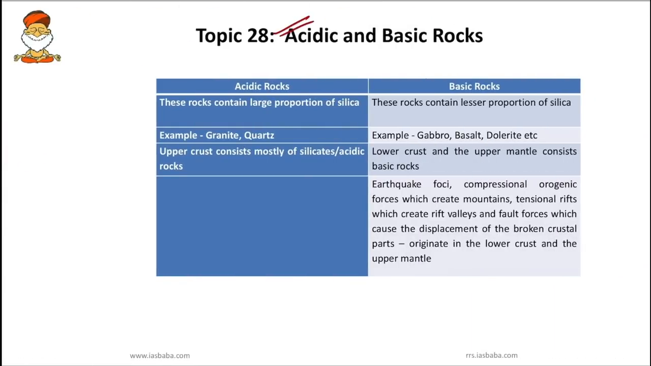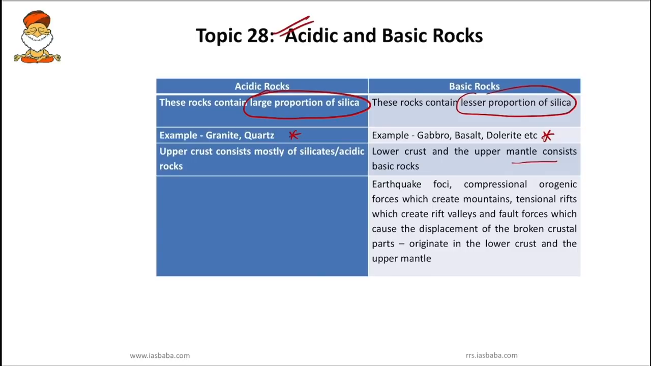So next important topic is acidic and basic rocks. These are very simple. Whenever rocks contain a large proportion of silica, they are called acidic rocks. Whenever the rocks contain a lesser proportion of silica, they are called basic rocks. You should remember some important examples: the upper crust usually consists mostly of silicates or acidic rocks, and the lower crust and the upper mantle consist of basic rocks.